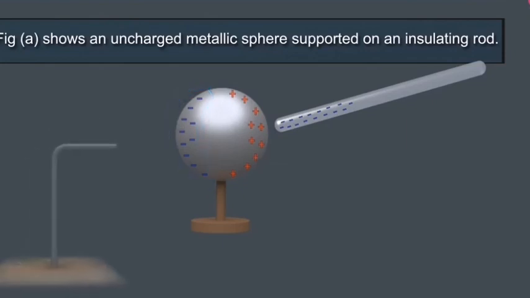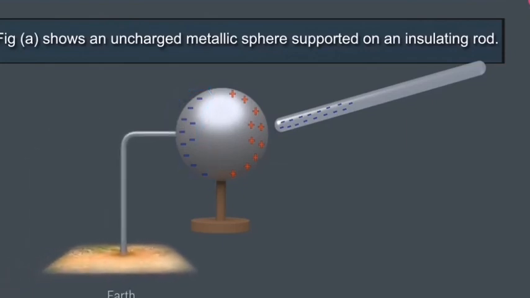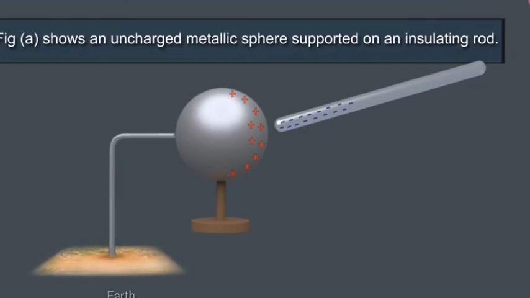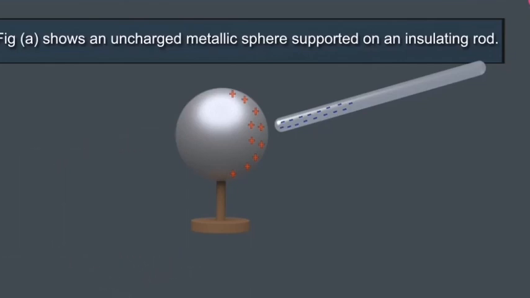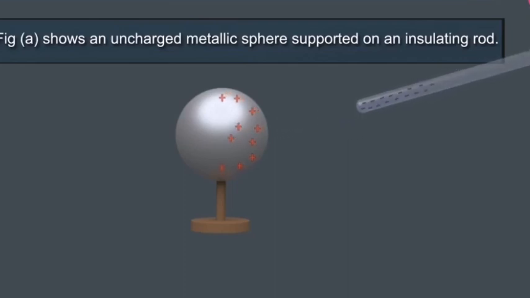When the negative side of the sphere is connected to a conducting wire which is earthed, the electrons flow to the ground, and the positive charge remains there due to the attractive force of the external charge. When the external conductor is removed, the positive charge remains in the sphere, making it a positively charged object. When the plastic rod is removed, the positive charge gets distributed uniformly over the sphere.